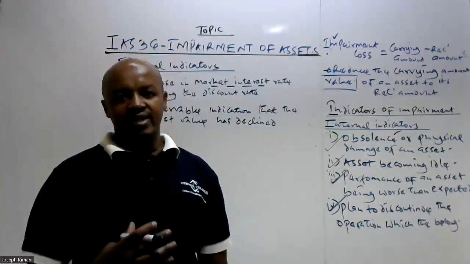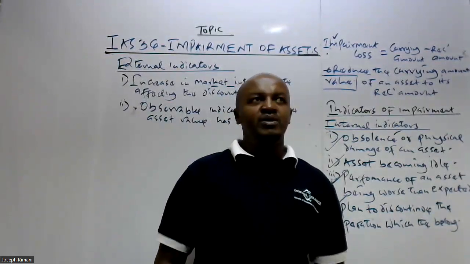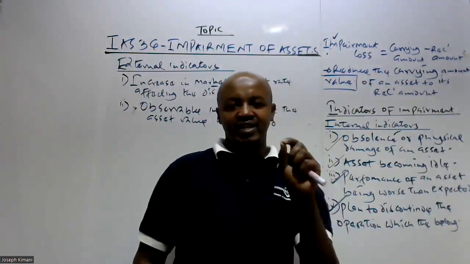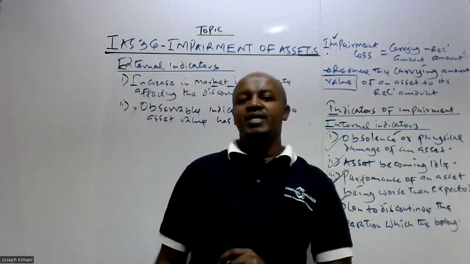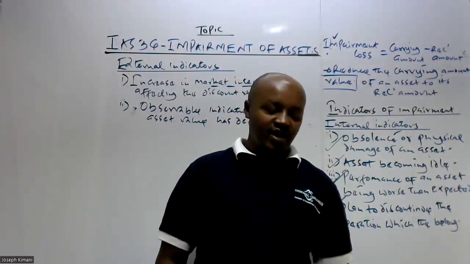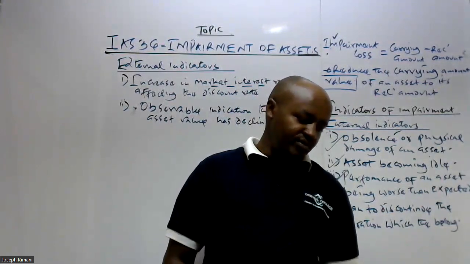So it means that if there is some observable evidence the entity can see, which shows that the value of the asset has significantly reduced during the current financial year than what was expected, then that is also a factor which basically indicates that the asset could be impaired.